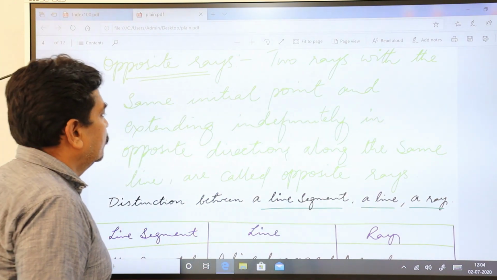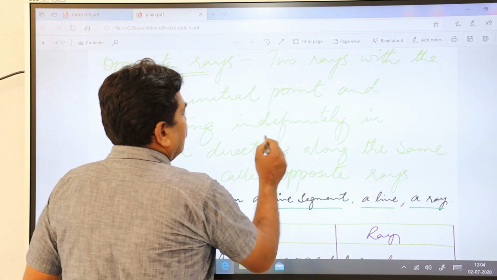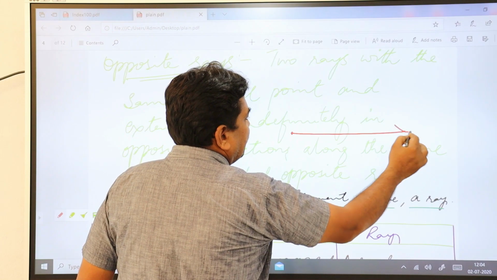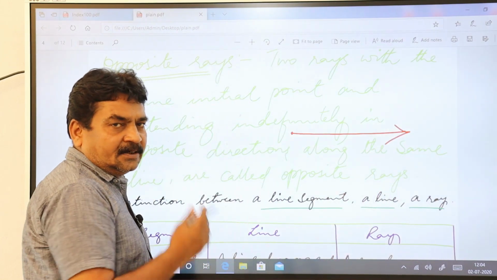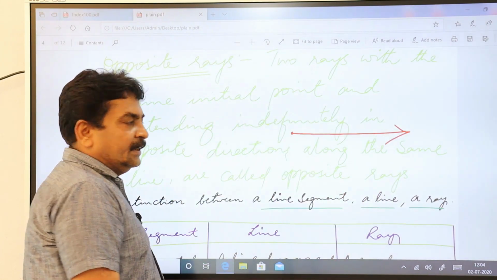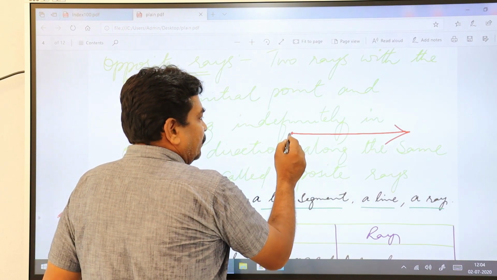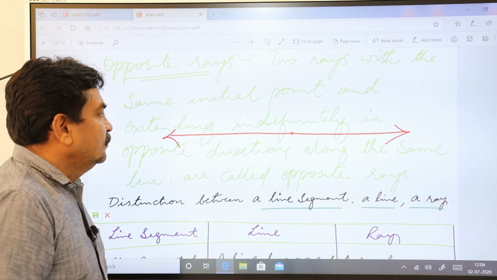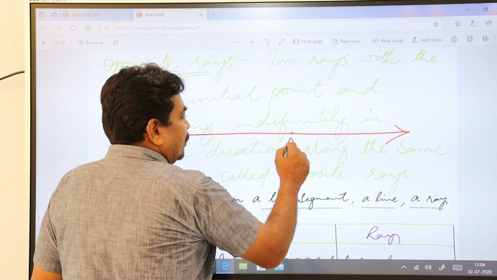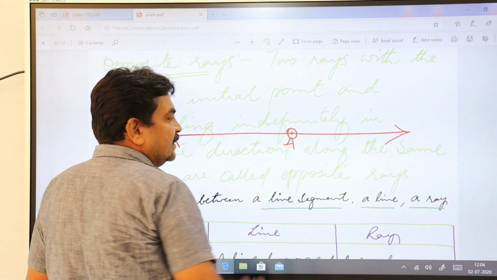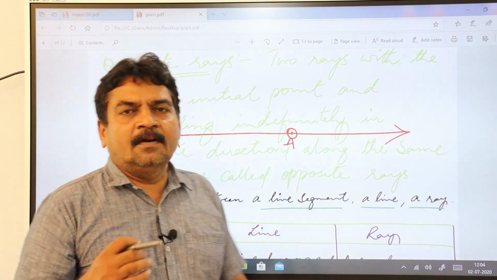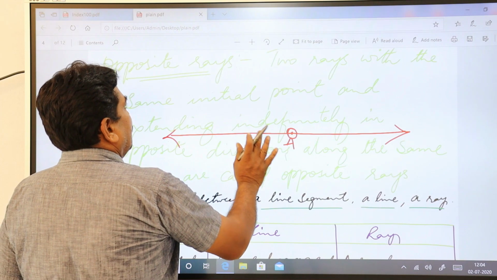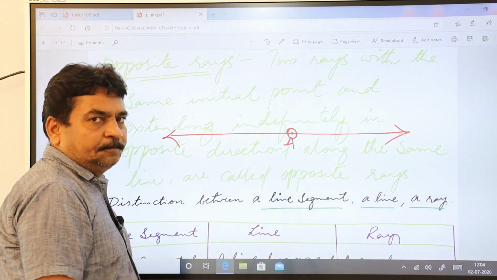For example, this is an initial point. From here a ray is extended in one direction, and another ray from the same initial point moves in the opposite direction. This is a common initial point for both the rays, right? In such a case you call these opposite rays.